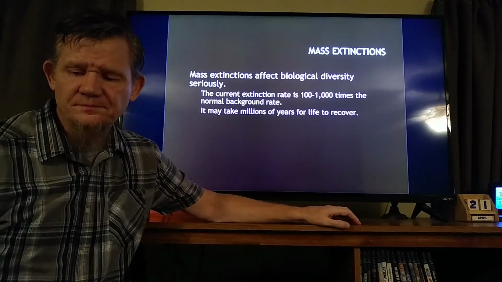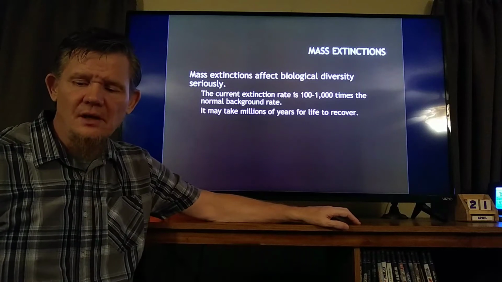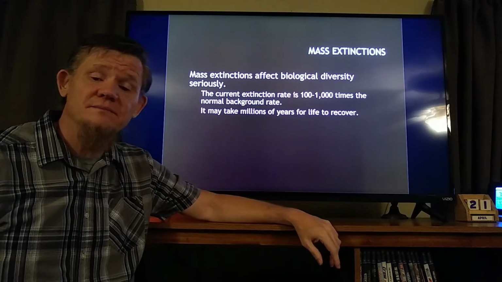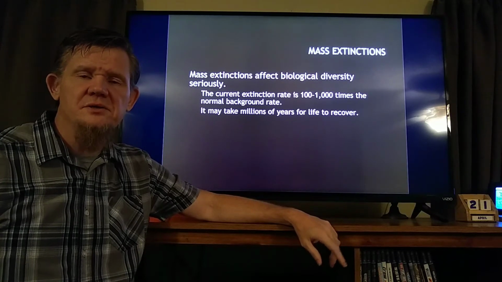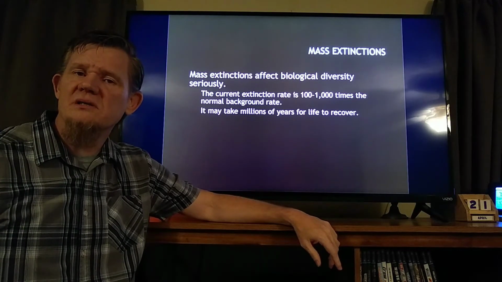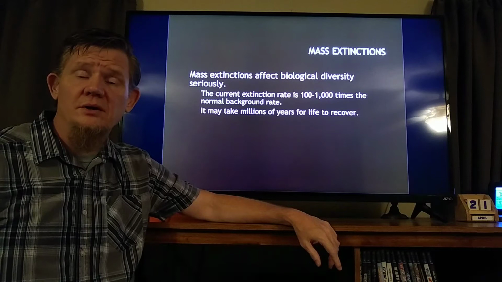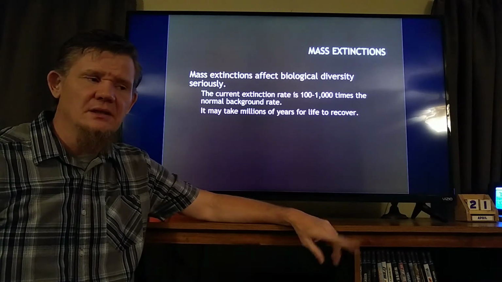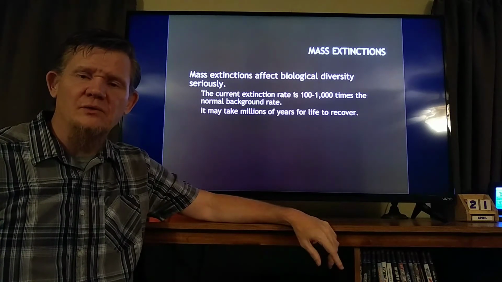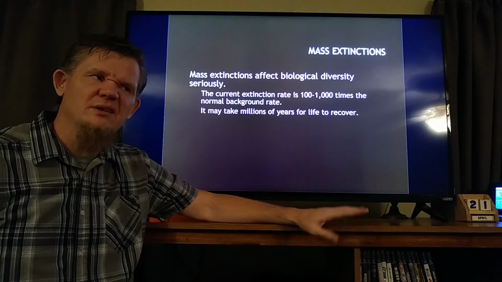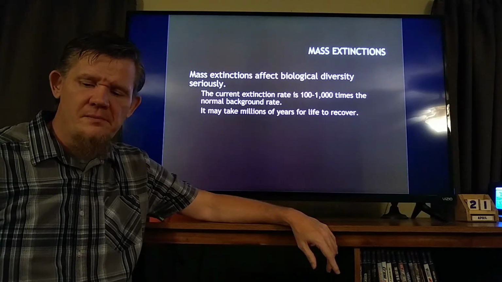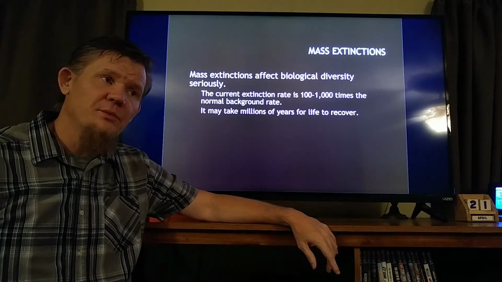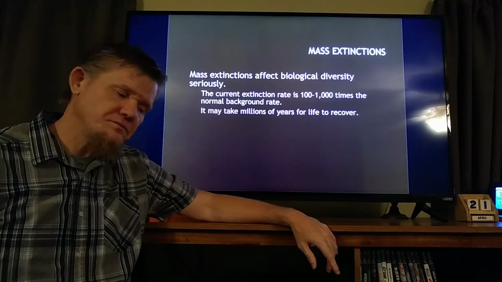Mass extinctions affect biological diversity terribly. The current extinction rate is 100 to 1,000 times faster than normal extinction rates. We're currently in the middle of a mass extinction, and I'm not talking about the virus. We've been in the middle of this mass extinction for about the last 100 years, really since the Industrial Revolution. We're pretty sure it's our fault.